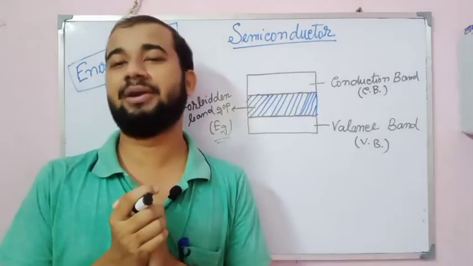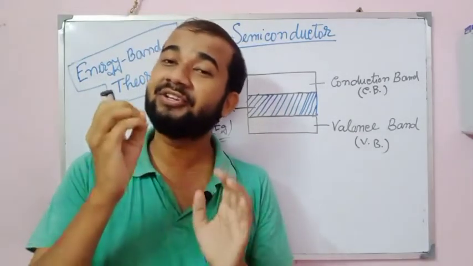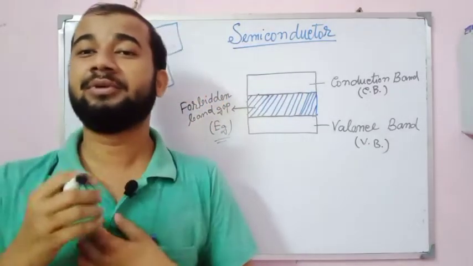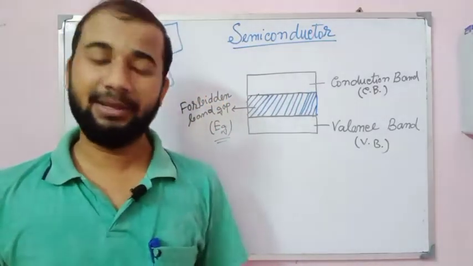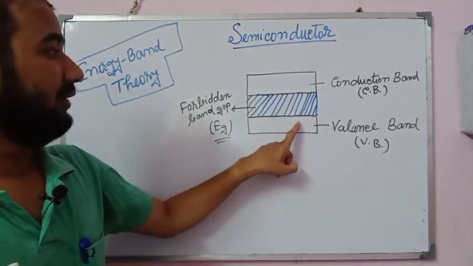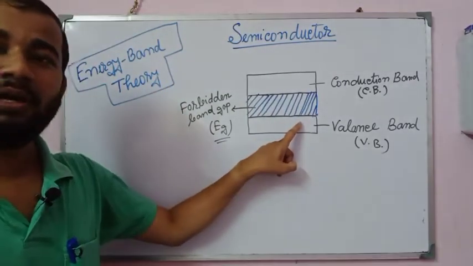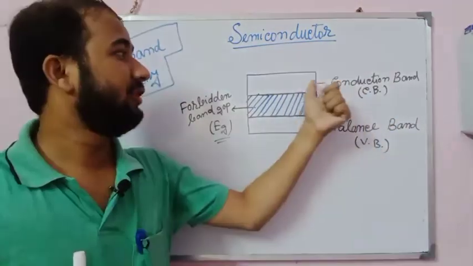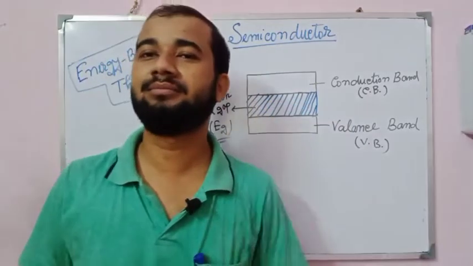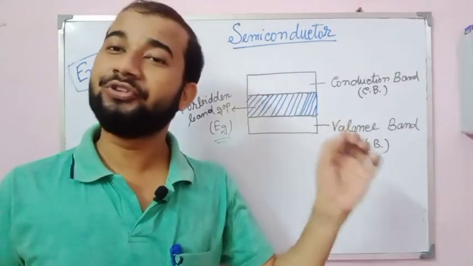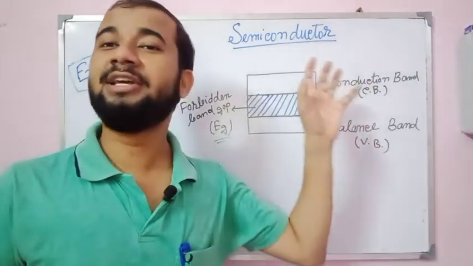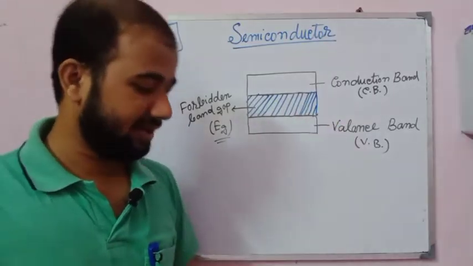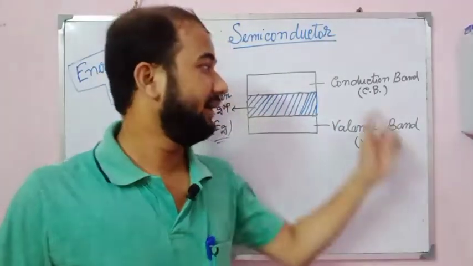But the conduction band can be filled with electrons or it can be empty. So the valence band is completely or partially filled with electrons, and the conduction band is either filled with electrons or empty. The gap between the conduction band and the valence band is called the energy gap.